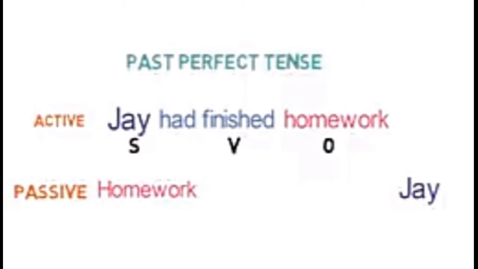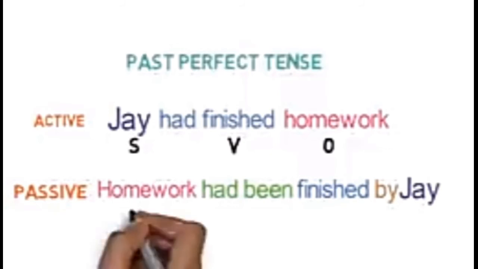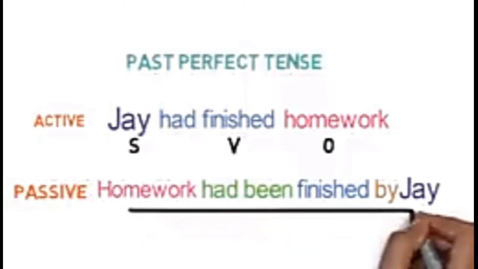Now converting the main verb to the third form, it will be finished. Next, adding a suitable helping verb of to be, it will be had been. And lastly, we need to add by here to make the sentence complete. So the whole sentence is like this: Homework had been finished by Jay.